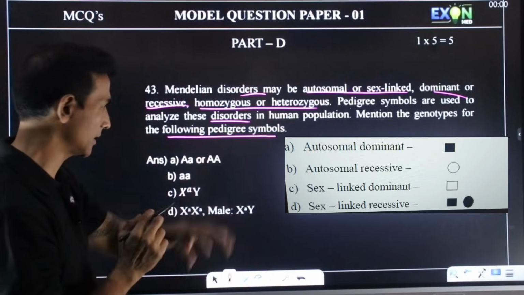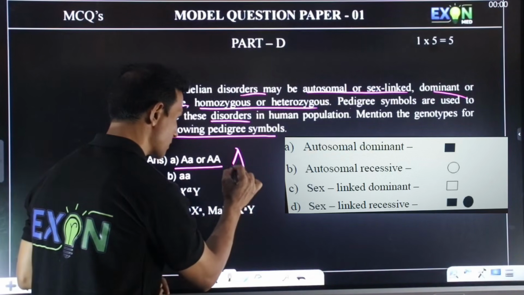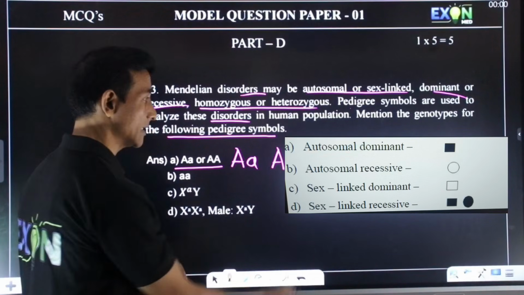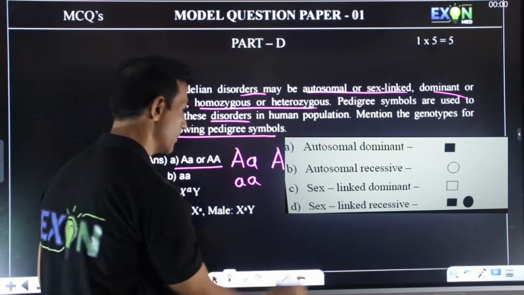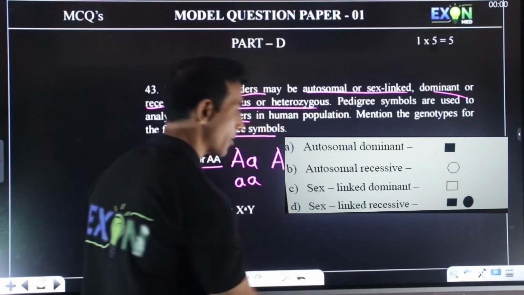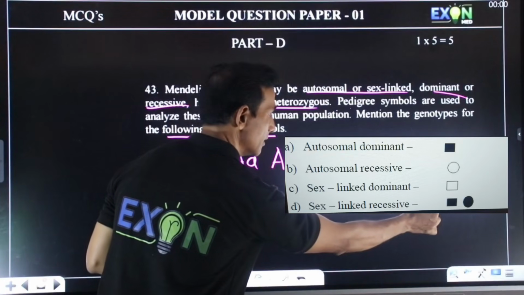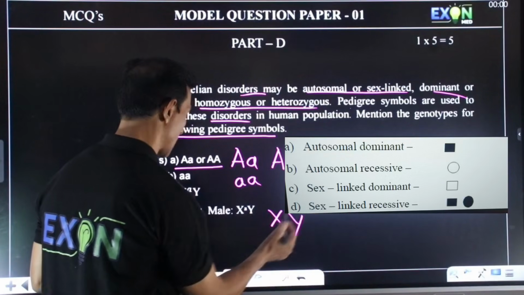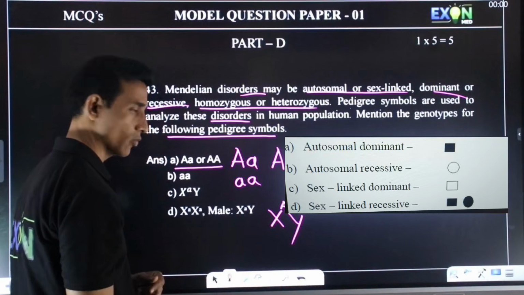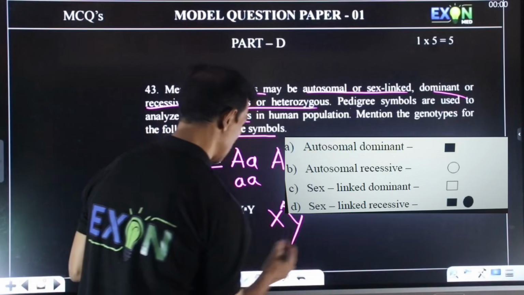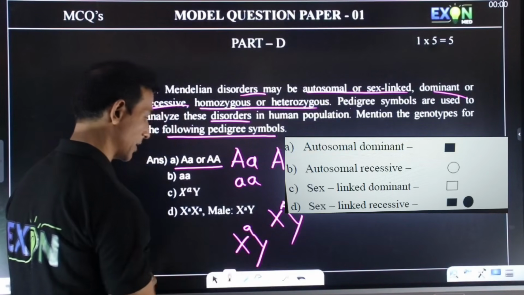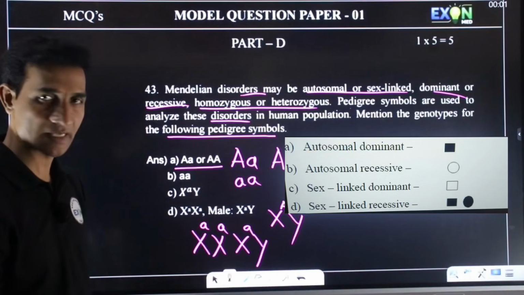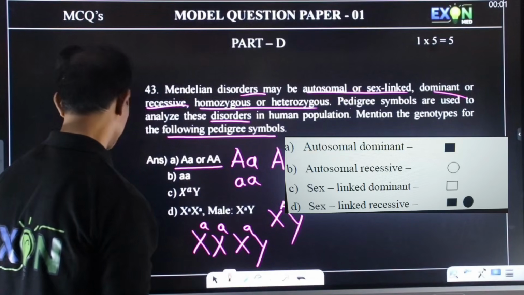For autosomal dominant, we can write capital A small a, or capital A. For autosomal recessive, we must write small a. Similarly for sex-linked dominant, if a square is given, it is male. So male has XY. Since it is dominant, capital A must be written. For recessive, if it is male, write XY with small a, and if female, write XX with small a. This is how you can write. So these are the genotypes which are used.